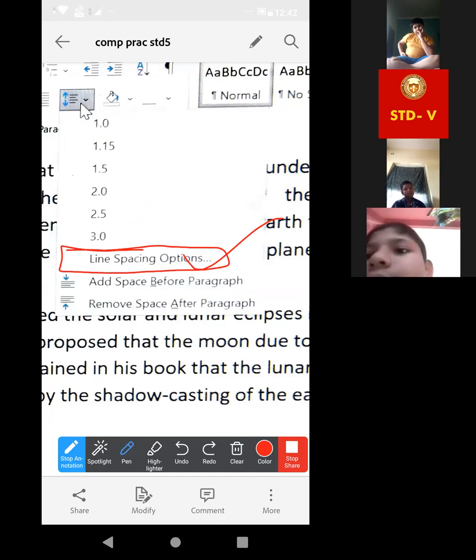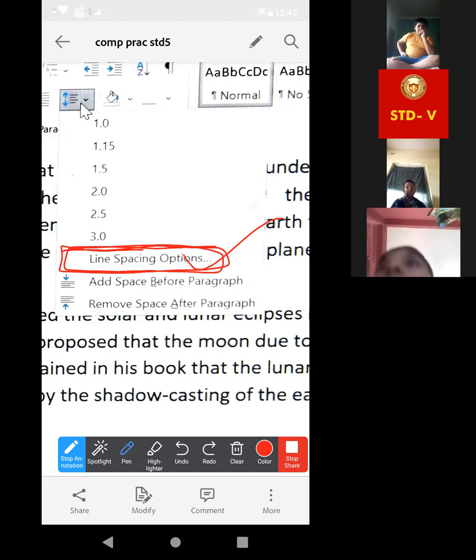Open at page number 24. Yes, ma'am. It's written. Option. Yes, all these are inside this line space option. Okay. Acha, all of you have the computer, so you can just check it. Yes, ma'am.